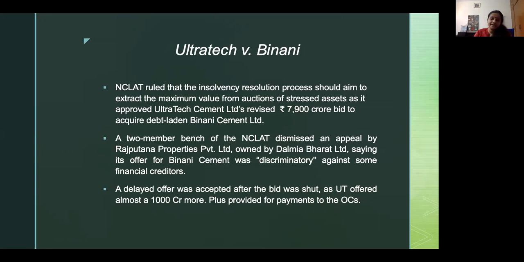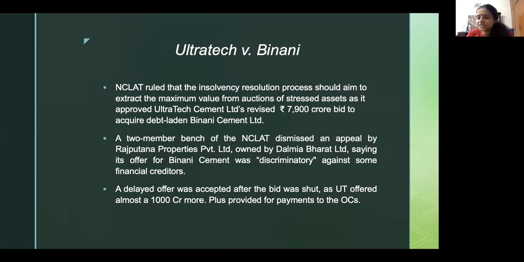Ultratech also said, and this was a master stroke, that it's paying all sorts of creditors of the corporate debtor equally, as in it was paying the financial creditors and the operational creditors almost equally, and that's why its plan is ultimately better for Binani Cement.